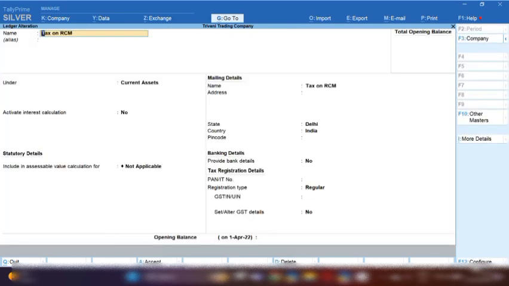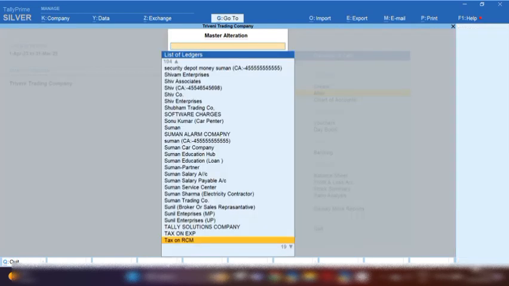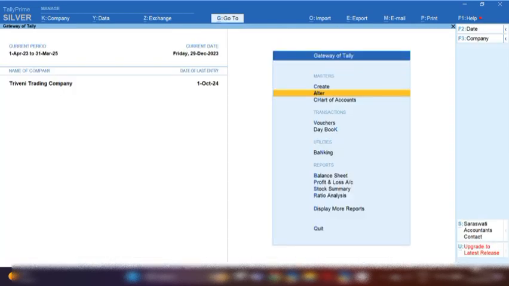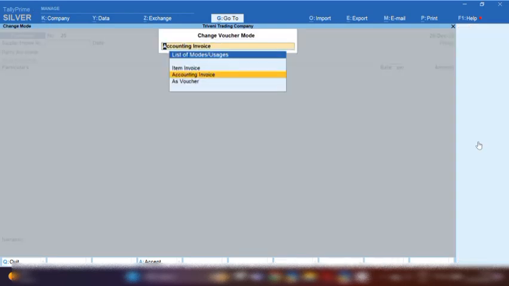The next ledger we will create is tax on RCM under current assets. Why are we creating tax on RCM under the group current assets? Because we are going to take transporter service from an unregistered transporter, so we need to book RCM and pay it to the government. This is not our liability even though we have to pay it to the government, so that's why this ledger will be created under the group current assets. So let's start recording the entry.